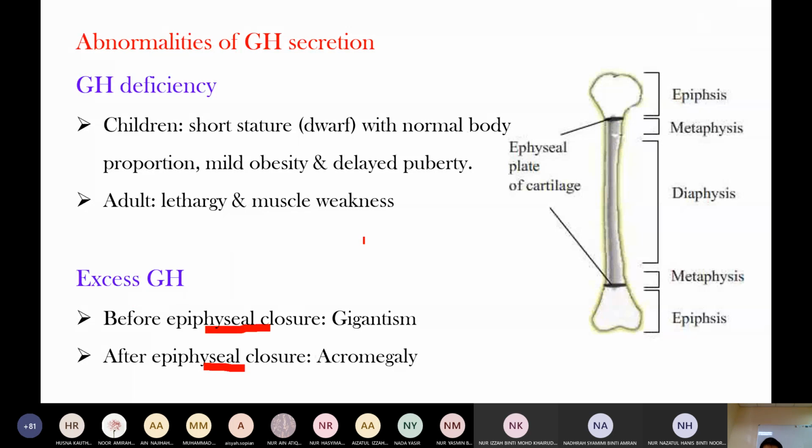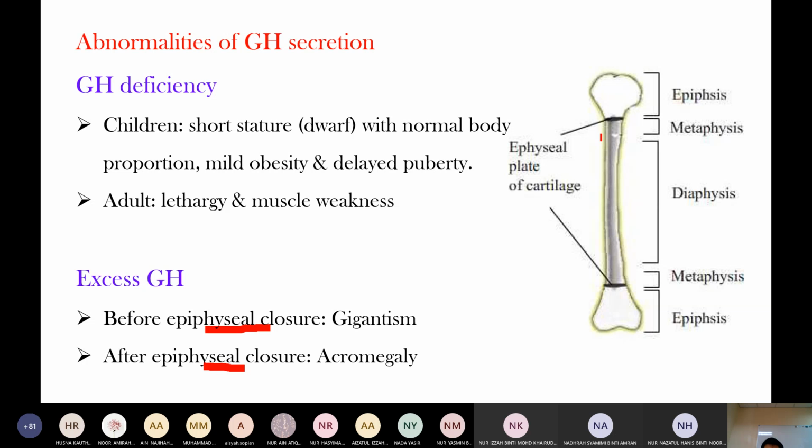It depends on the bone. Normally it is around 18 to 25 years. Some bones close at 18 years, some epiphyses close at 22 years, some at 25 years.